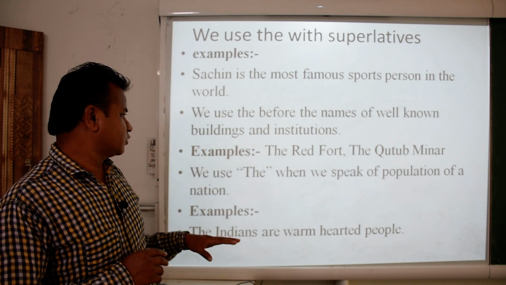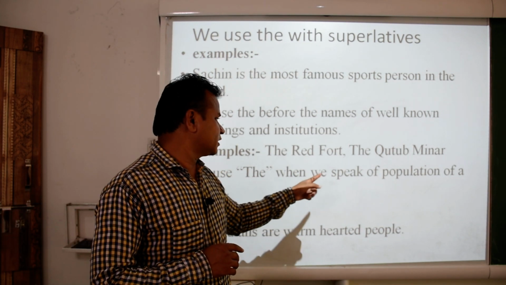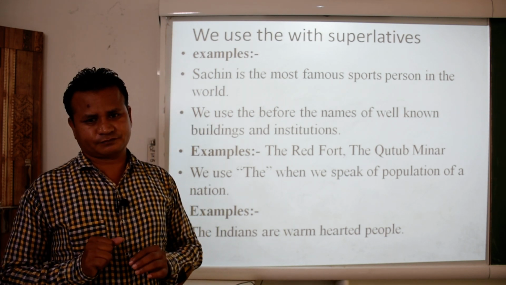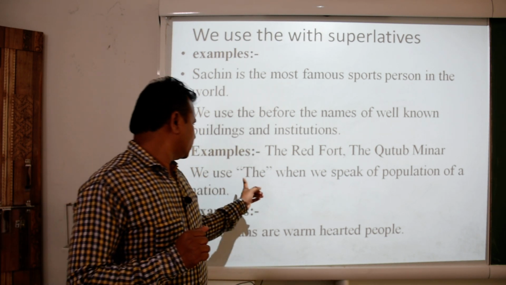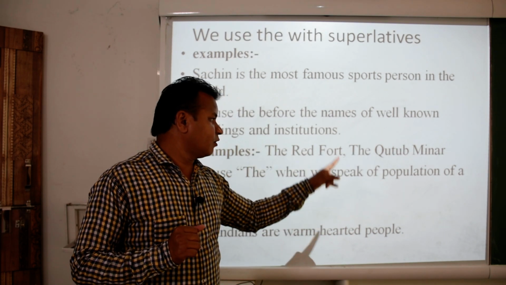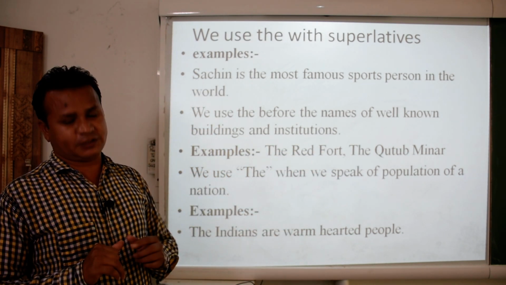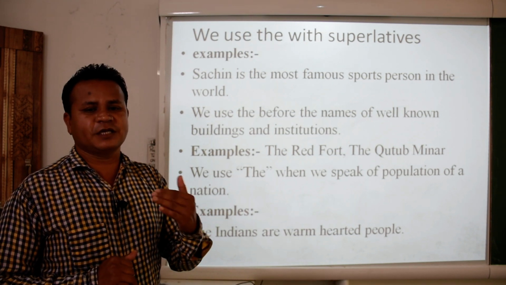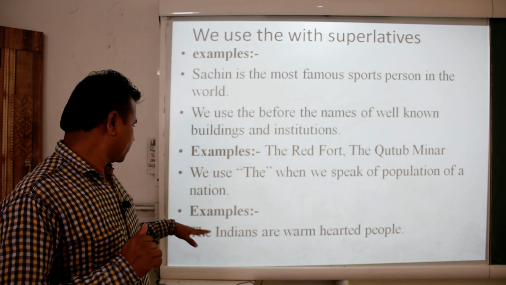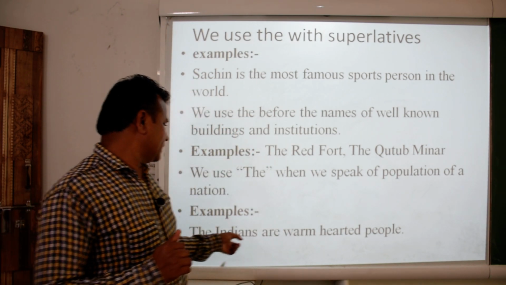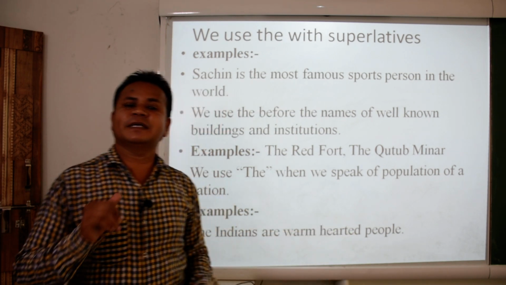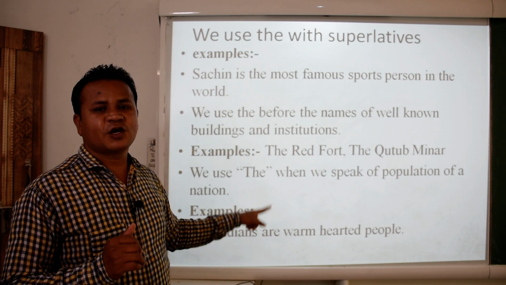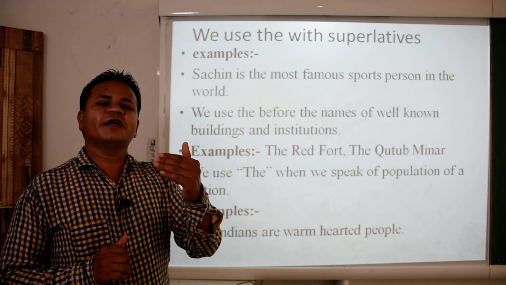Well known buildings, well known institutions. Now, we use the when we speak of the population of a nation. Whenever we discuss the population of a nation, we use the. How? See the example. The Indians are warm hearted people. Indians, the Indians, because we are talking about the population of India.